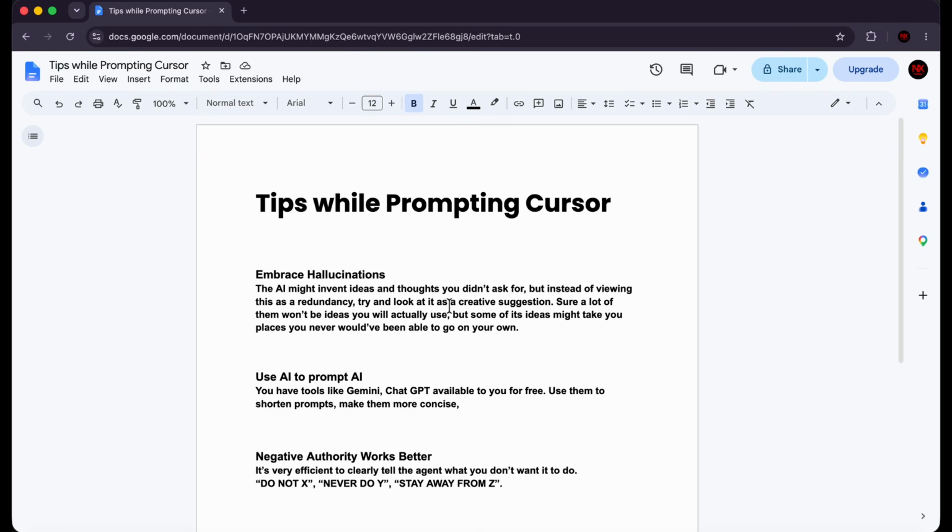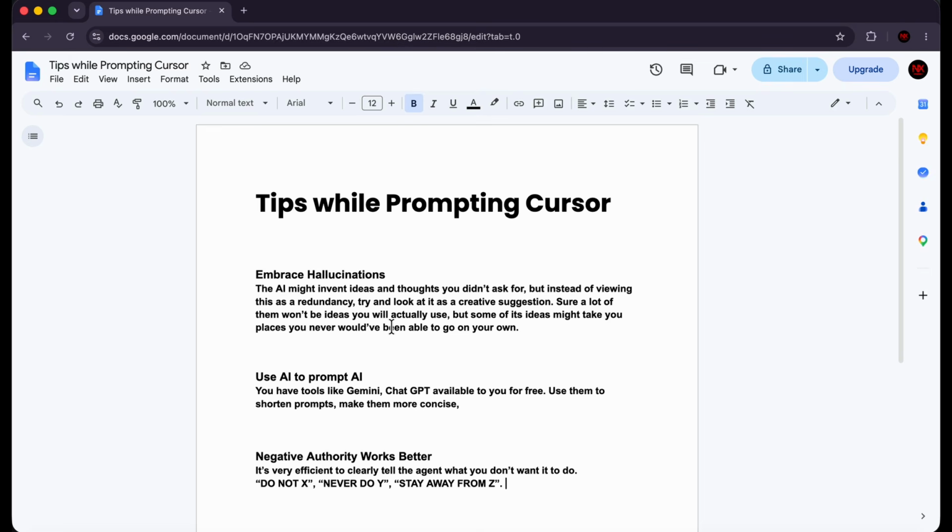Once you're in the building phase, once you know what you want to build, then you can go all in with just straight instructions. When you're ideating, you should embrace the AI's ideas. So sure, a lot of those ideas won't be ideas that you will actually use, but some of its ideas might take you places you never would have been able to go on your own. All right, so that's one tip that I think you guys should follow.